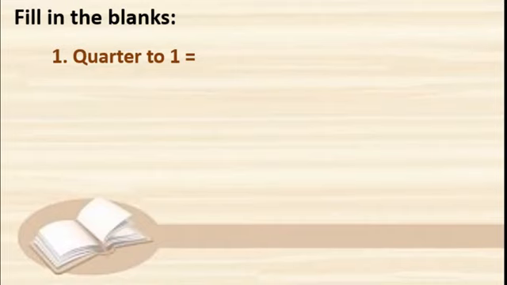Now fill in the blanks. First one, quarter to 1, that is equal to dash minutes to dash. See, you have to bring the clock in your mind. Think about the clock.